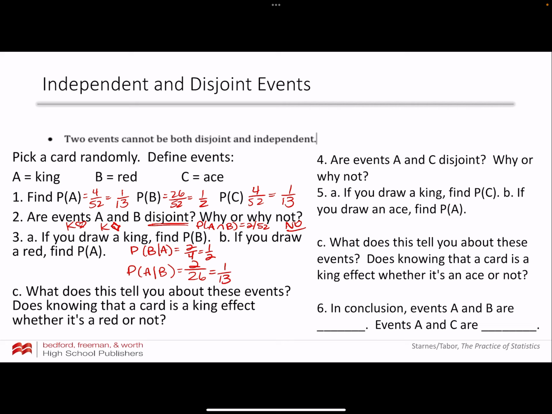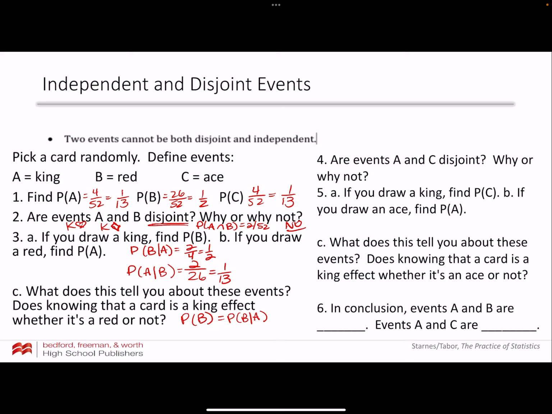Now, part C, what does this tell you about these events? Does knowing that a card is a king affect whether it's a red or not? So in other words, are these 2 events independent? Is the probability of B equal to the probability of B given A?